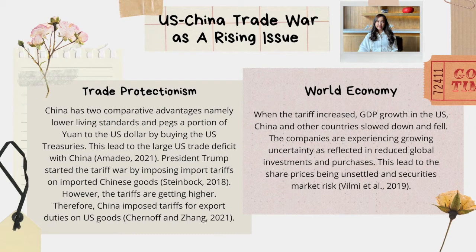President Trump started the tariff war by imposing import tariffs on imported Chinese goods. Then China imposed export duties on US goods. The United States and China are two countries that have a strong influence on the world economy. When the tariffs increased, GDP growth in the US slowed by around 0.9 percentage points, China by over 1 percentage point, and other countries slowed down and fell. Businesses are impacted by the growing uncertainty, as seen in reduced investment and purchases globally. This led to volatility in share prices and securities market risks.